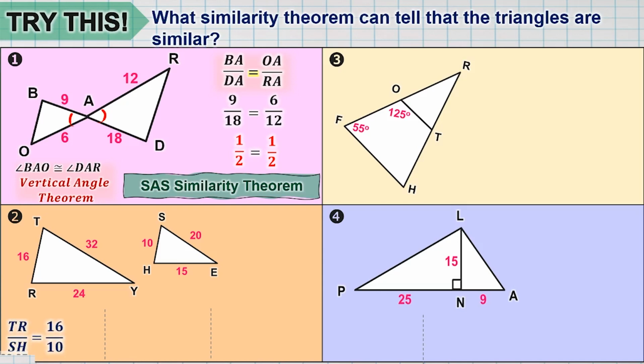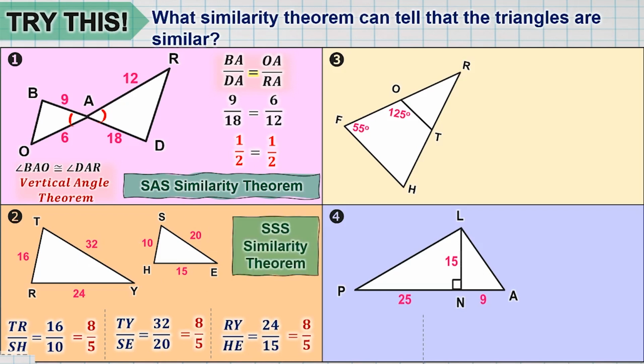Ayan, so if you take a look at the ratio of TR over SH, that's going to be 16 over 10. If you get the lowest term of that, it's going to be 8 over 5. Pagdating naman kay TY over SE, it's going to be 32 over 20. That's also equal to 8 over 5. And also, RY over HE, which is equal to 24 over 15, and also equal to 8 over 5. All of the sides are proportional. Therefore, through SSS similarity theorem, the two triangles are similar.